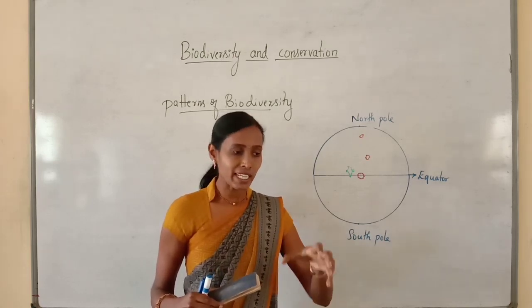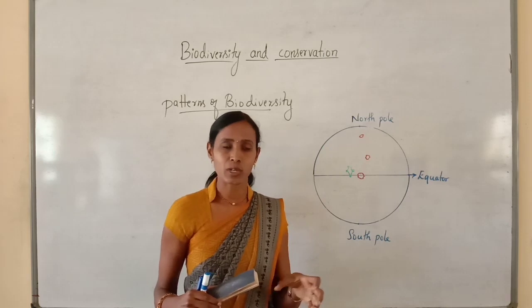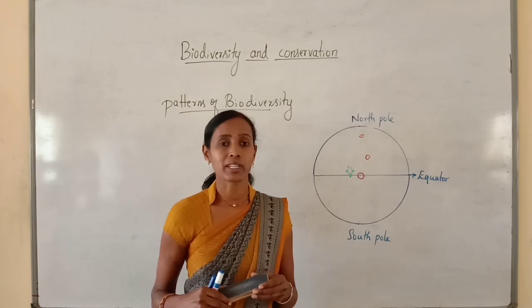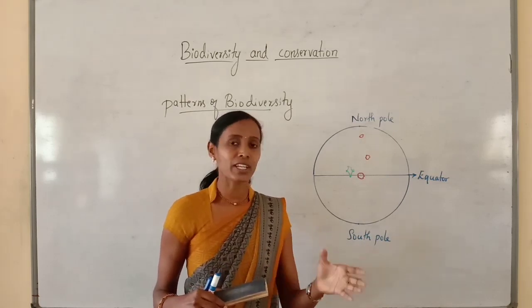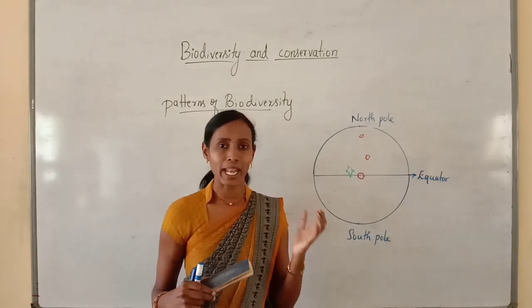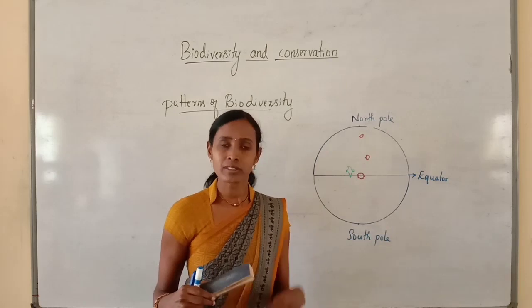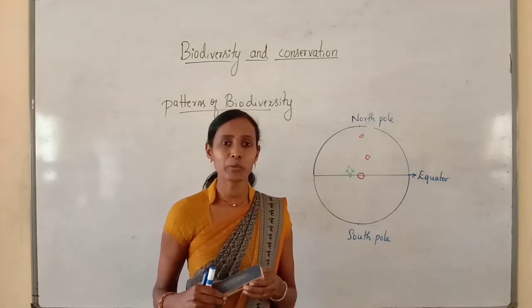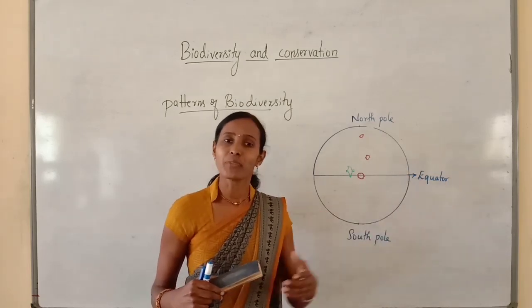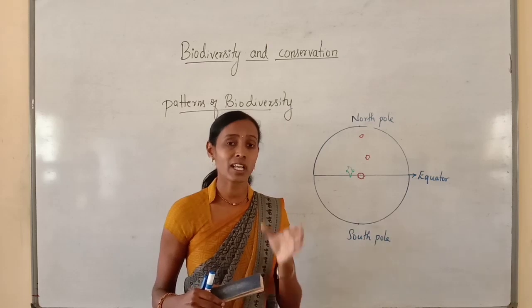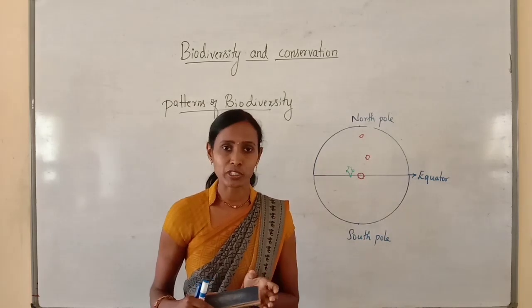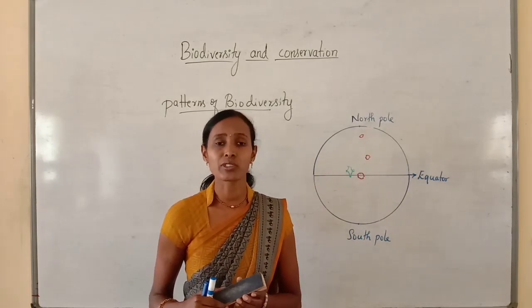It means in our state the environmental conditions are quite different, and in some other state the environmental conditions are different, and you know that the plants are well adapted to the environmental conditions. So due to the adaptation property, the plants which are growing in this area are adapted to this particular environmental condition, and the plants which are growing in other areas are adapted to those particular environmental conditions. That's why the species diversity mainly depends upon the environmental condition and the range of tolerance of the species.